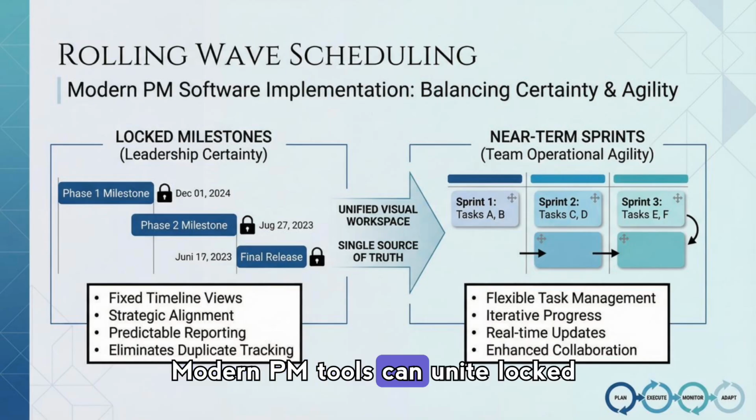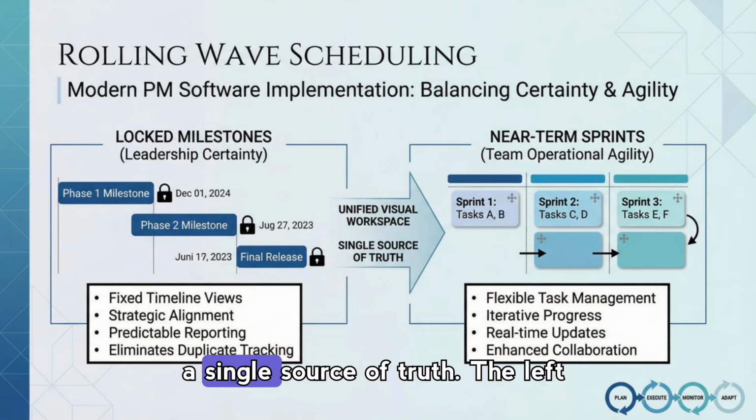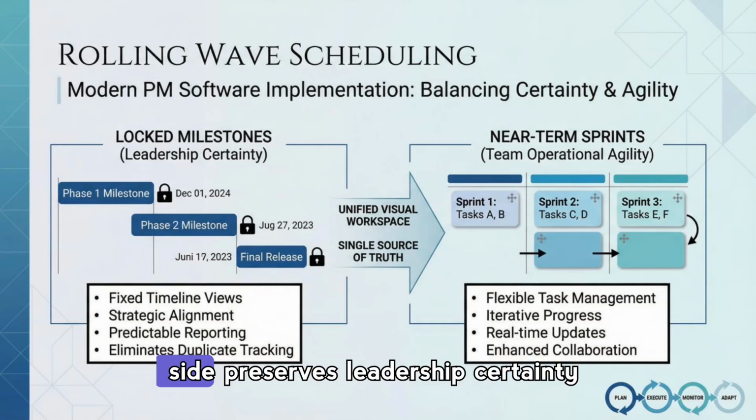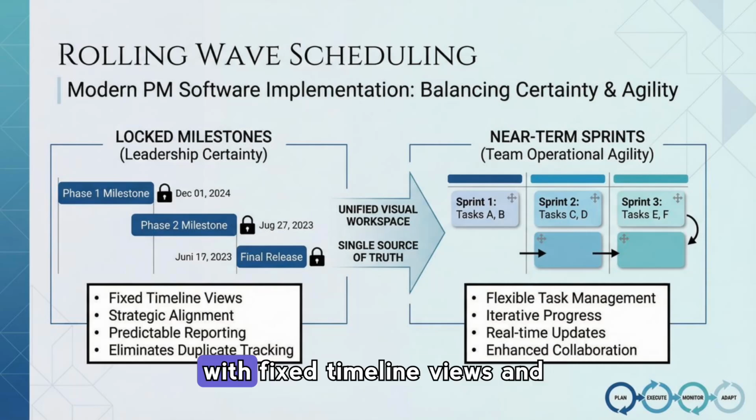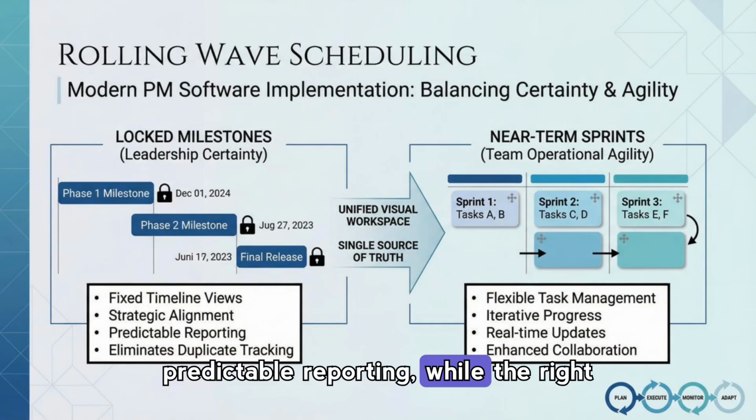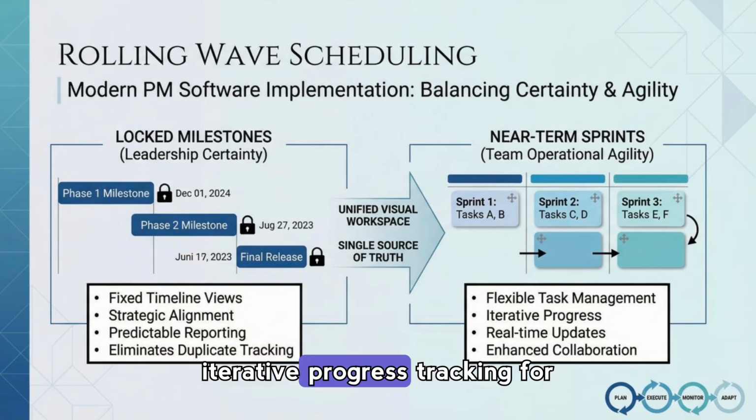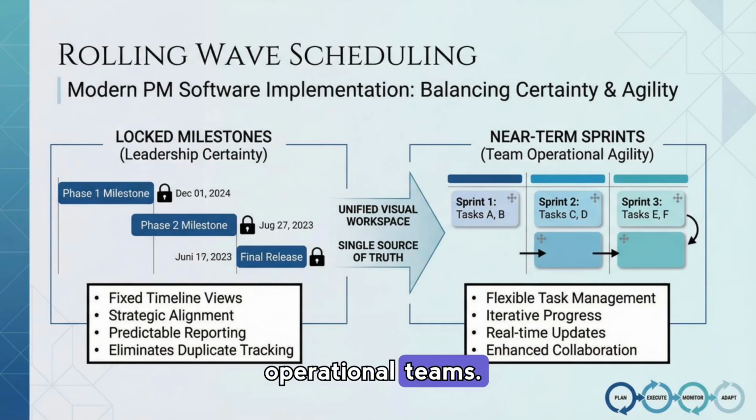Modern PM tools can unite locked milestones with near-term sprints in a single visual workspace, providing a single source of truth. The left side preserves leadership certainty with fixed timeline views and predictable reporting, while the right side enables flexible task management, real-time updates, and iterative progress tracking for operational teams.